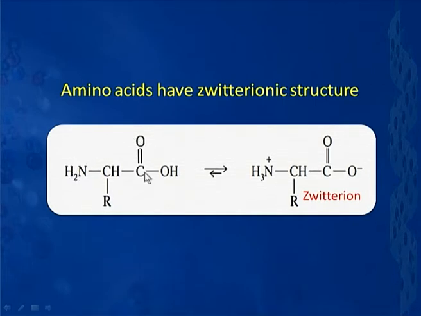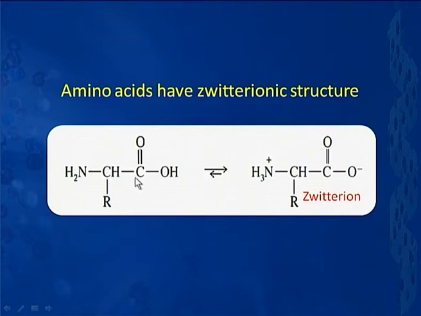Typically, an amino acid is shown as follows: you have a carboxylic acid group, an amino group and a side chain, and this is my CH alpha. In this case, there are two functionalities. One is an acidic functional group, one is a basic functional group. What can happen is a proton transfer from the carboxylic group to the amino group, and we get a structure of this kind. Most amino acids will exist as zwitterions, because that is the form most commonly observed in them, and that is the one responsible for the property we just talked about.